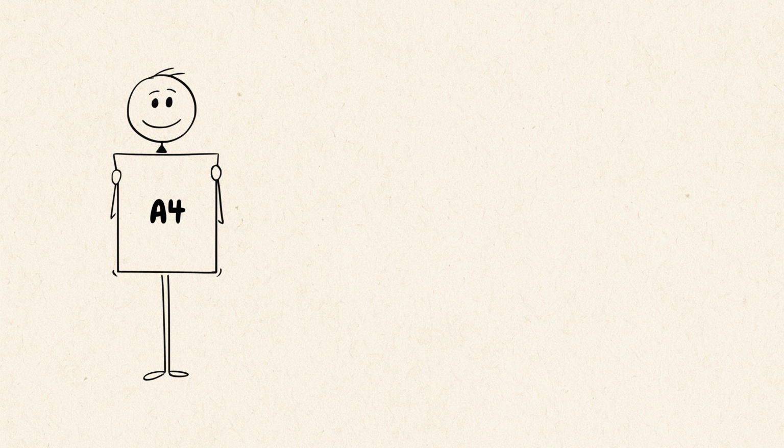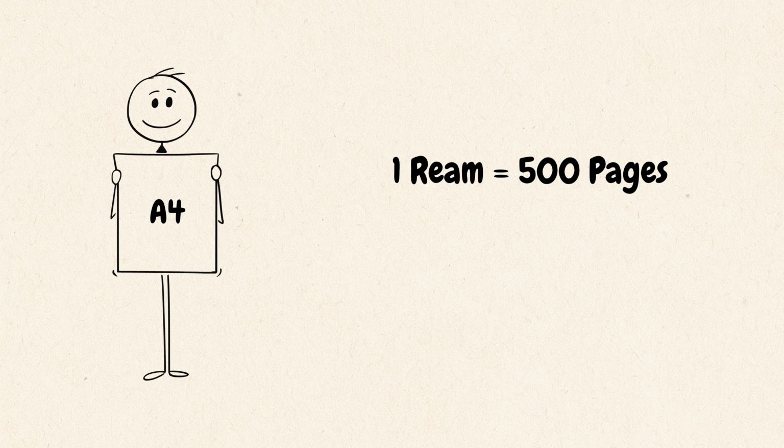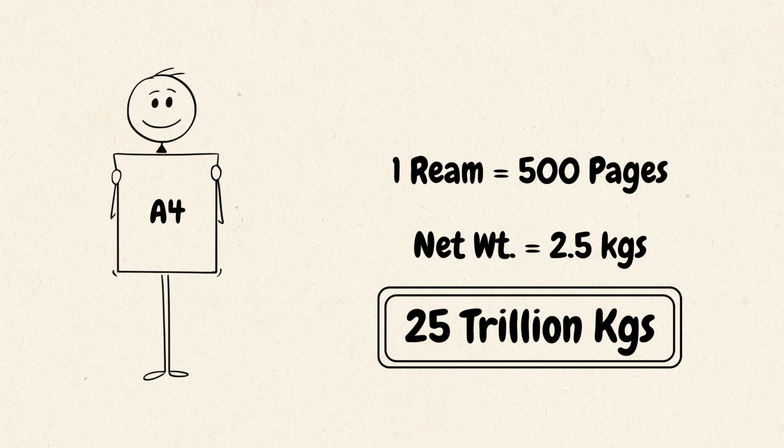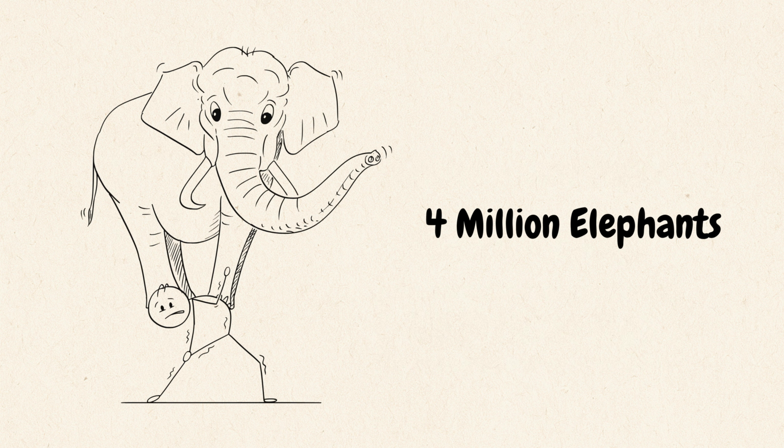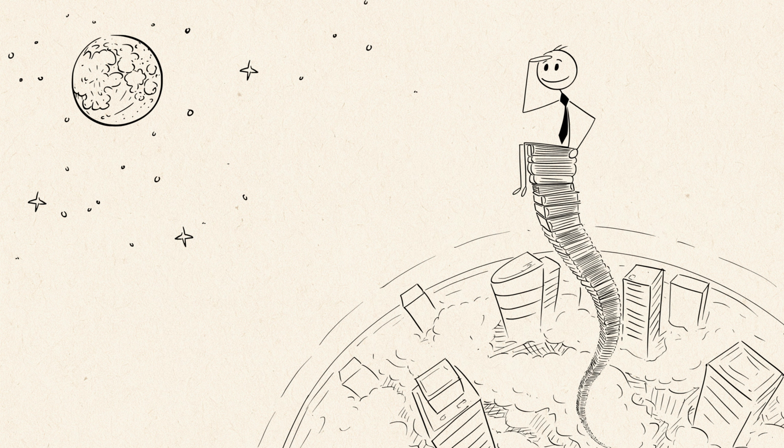Assuming we use standard A4 size paper, one ream of it holds 500 sheets and weighs about 2.5 kilograms. So 5 quadrillion sheets would weigh over 25 trillion kilograms. That's the mass of around 4 million adult elephants. If we stacked all those pages, we'd reach the moon and back, over 650 times.